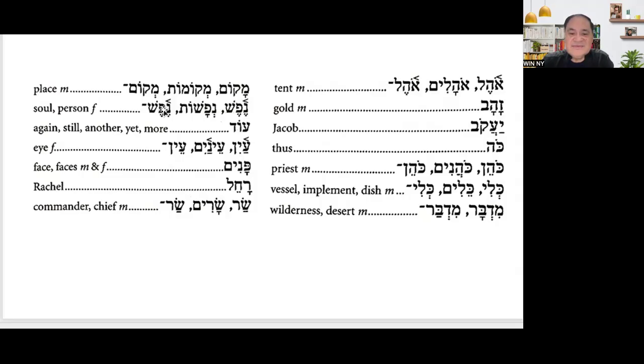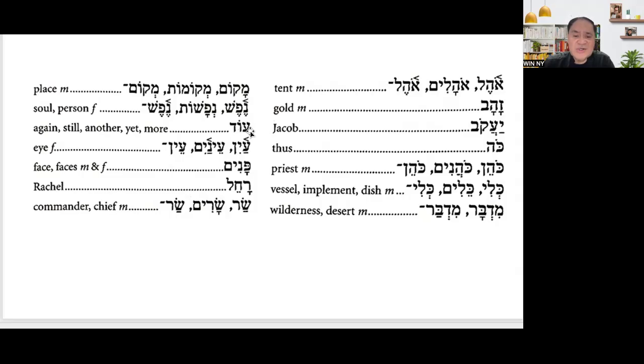And then the word pair is nefesh, which is soul. Okay, so originally when God created Adam, he was a nefesh. And then in Genesis chapter 2:7, you can see that the man became a living soul. And the man became a living nefesh. Okay, living nefesh. Because he was not a living nefesh, he was a dead nefesh. Later on, when God breathed the breath of life, he became a living nefesh.